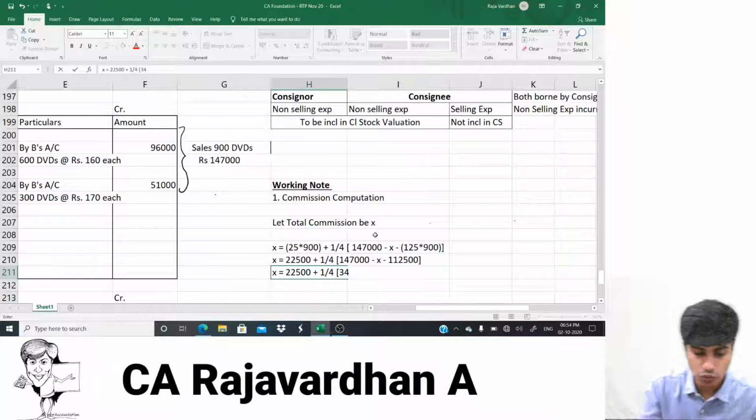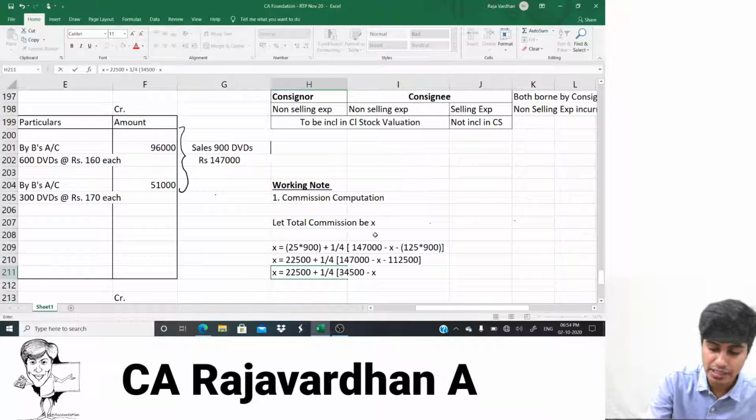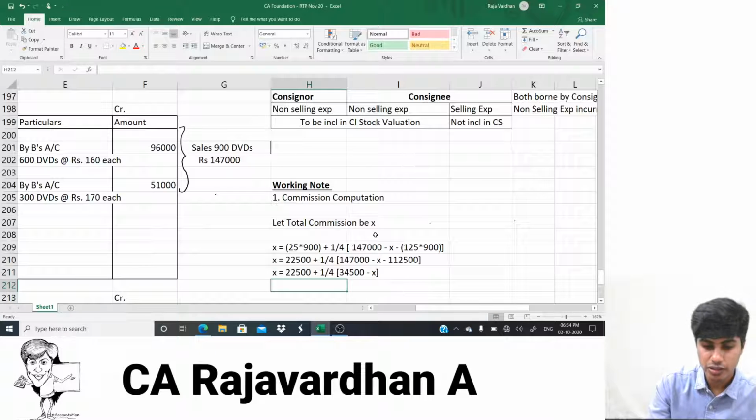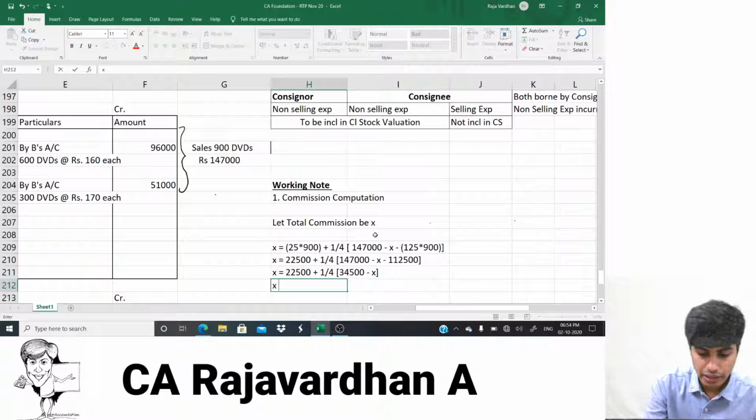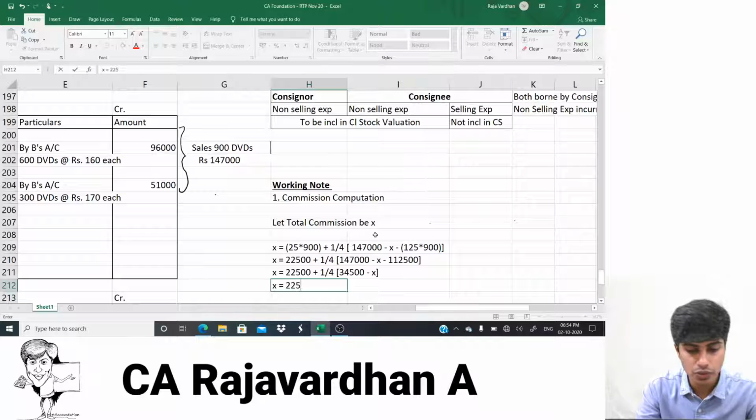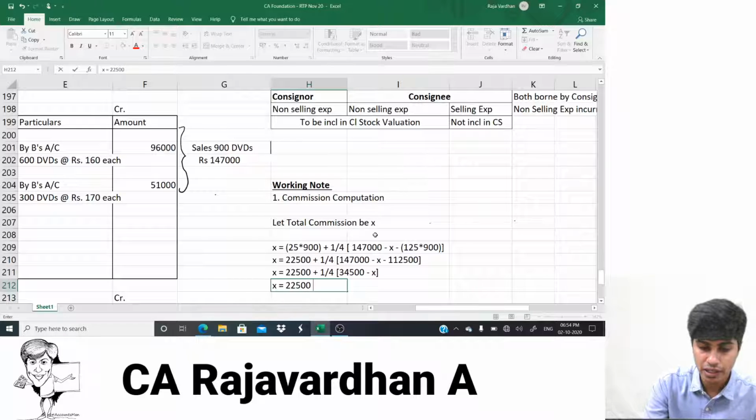So I'll write 34,500 minus X. Minus X remains. Perfect. So this time we'll open that bracket. X is equal to 22,500 plus now 34,500 divided by 4. That gives me 8,625.